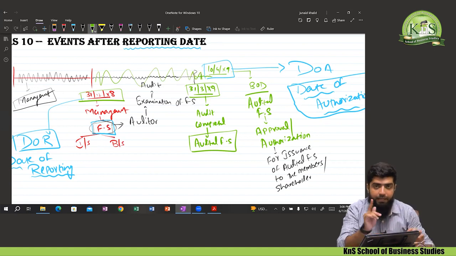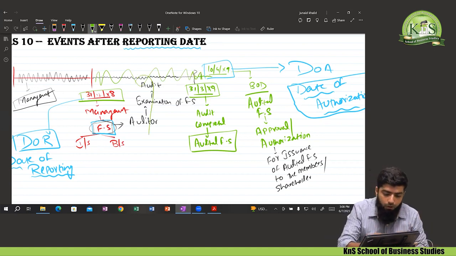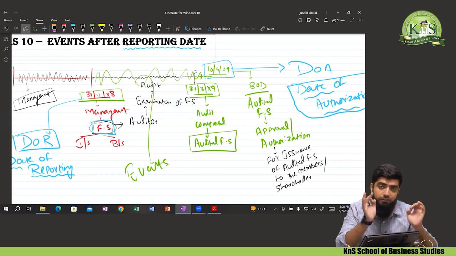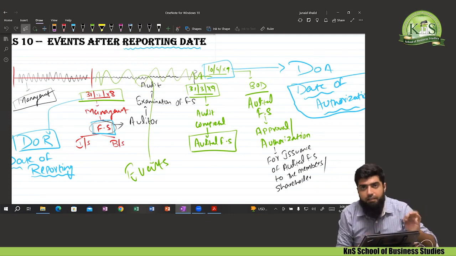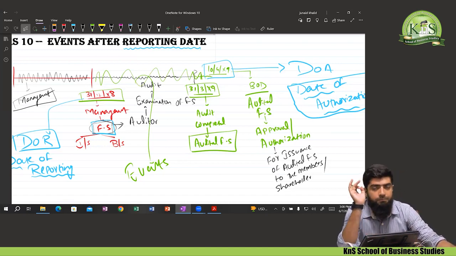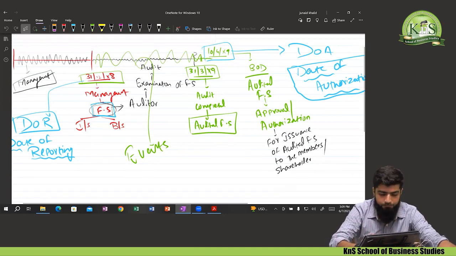I repeat again, how to account for all those events that arise after the date of reporting but before the date of authorization. How to deal with those events will be explained by IAS 10. Now a very good question comes to mind.